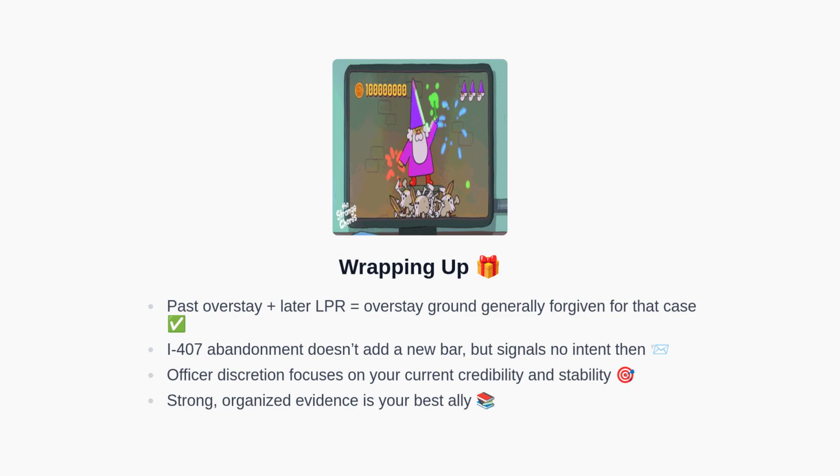To wrap up, remember these points. Past overstay issues are generally considered forgiven if LPR was later granted for that case. Filing I-407 does not create a new inadmissibility ground. It reflects that you did not intend to reside permanently at that time. In any new application, officer discretion will focus heavily on your current intent and credibility. Strong, well-organized evidence across housing, employment, family, finances, and community ties is your best ally.